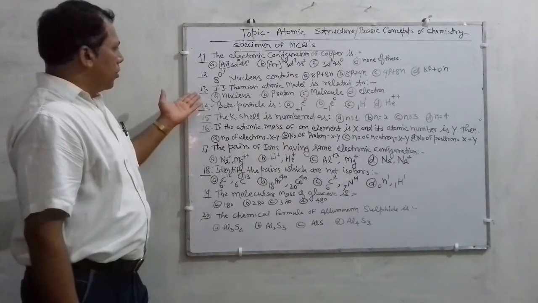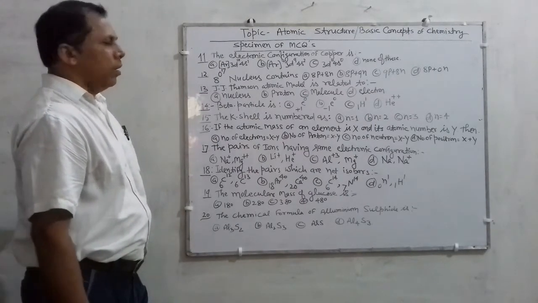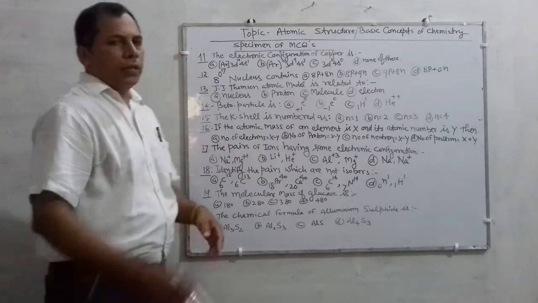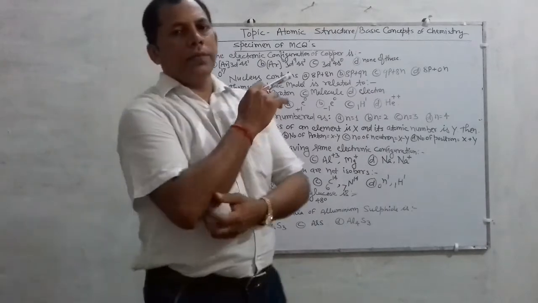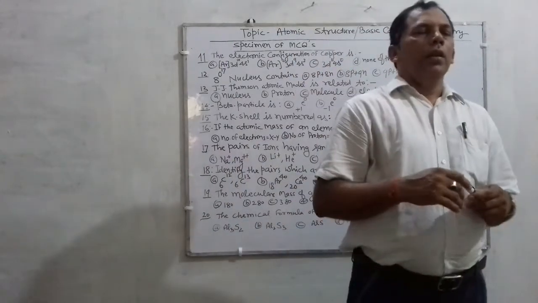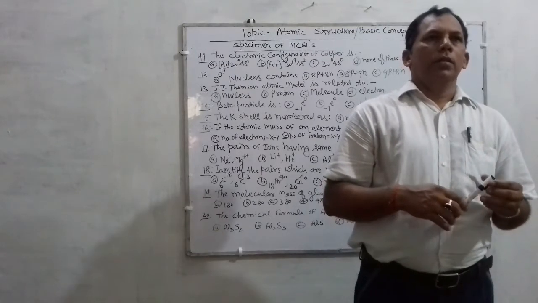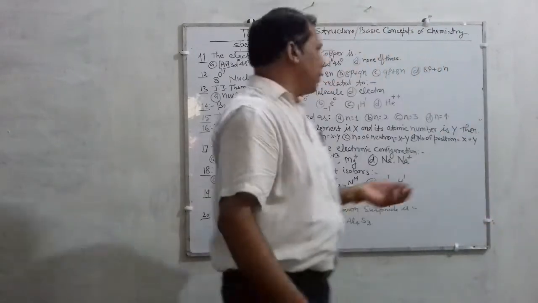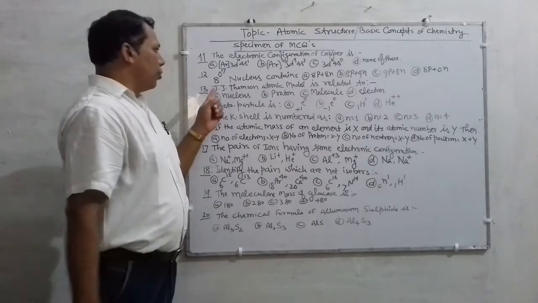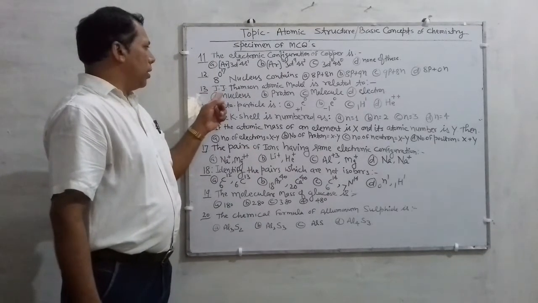Similarly, question number 13, it looks like a question related to the atomic model, and you have already studied models in the previous class, that is, what is J.J. Thomson model, what is Rutherford model. So on the basis of previous knowledge, you are in a position to reply to this question.